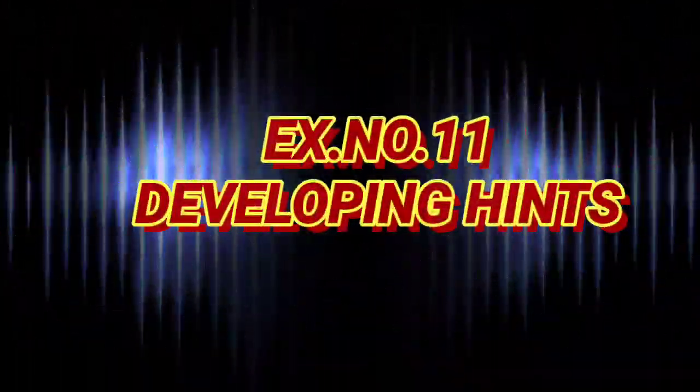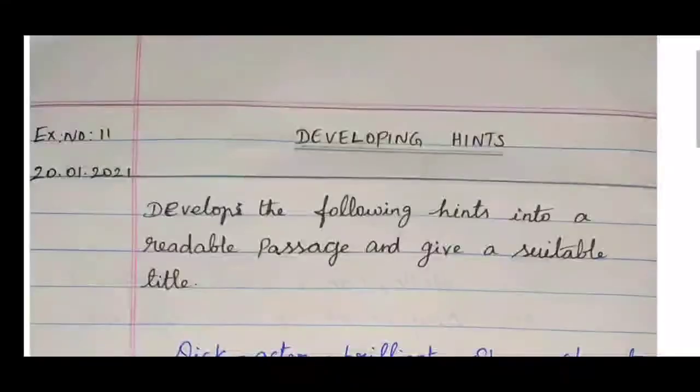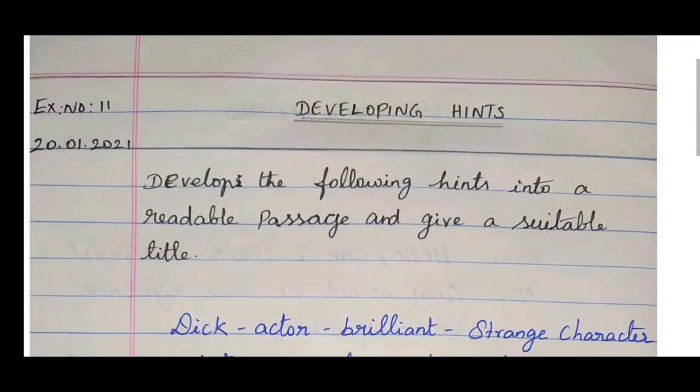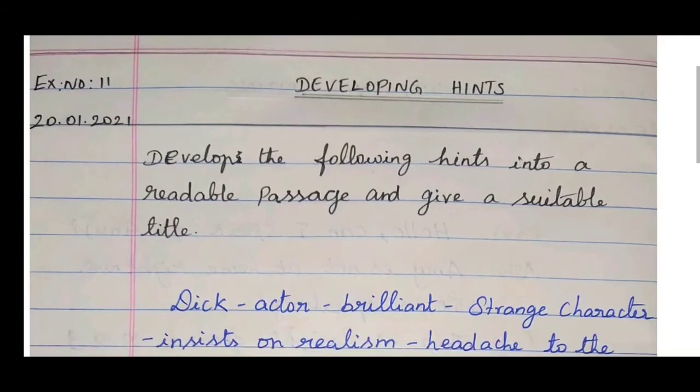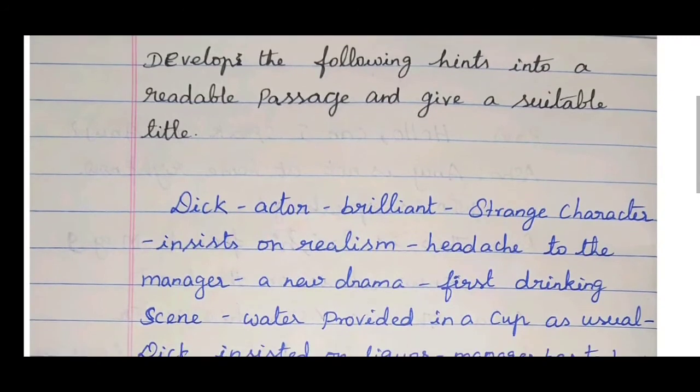Children, let's see the next exercise, number 11, developing hints. See the question here. Develop the following hints into a readable passage and give a suitable title. See the hints here. Dick, actor, brilliant, strange character, insist on realism, headache to manager, a new drama, first drinking scene, water provided in a cup as usual.